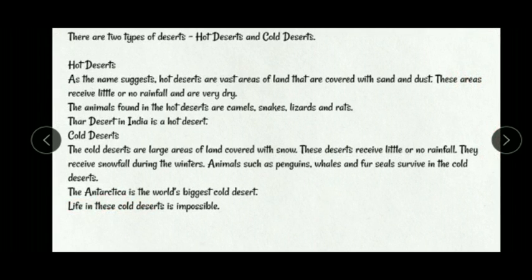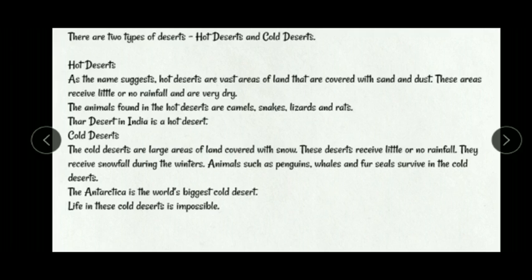There are two types of deserts: hot deserts and cold deserts. Hot deserts, as the name suggests, are vast areas of land that are covered with sand and dust. These areas receive little or no rainfall and are very dry. The animals found in the hot deserts are camels, snakes, lizards, and rats. The Thar Desert in India is a hot desert.